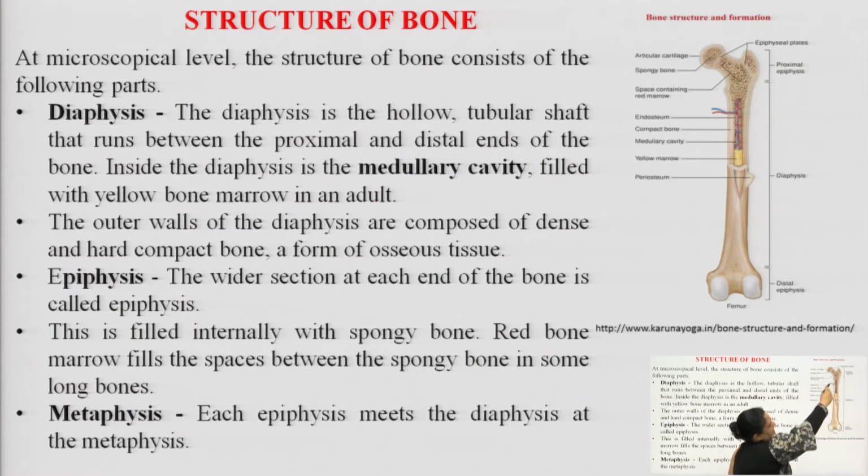In the diaphysis, or we can say the shaft of the bone, we are having endosteum and compact bone. The spongy bone is covered with compact bone. In the red and blue structure, we are having the medullary cavity, which is required for the blood supply. Why is blood required in this bone part?